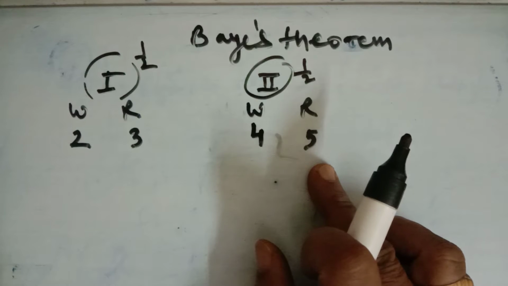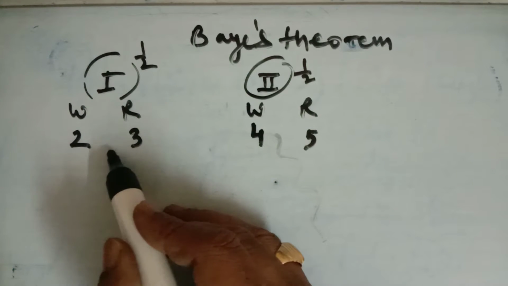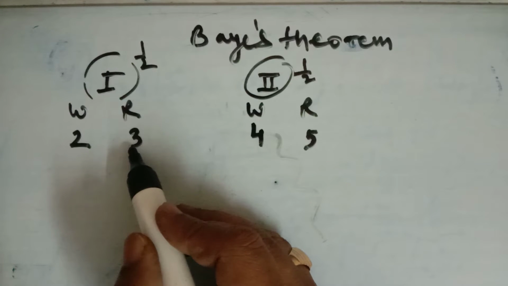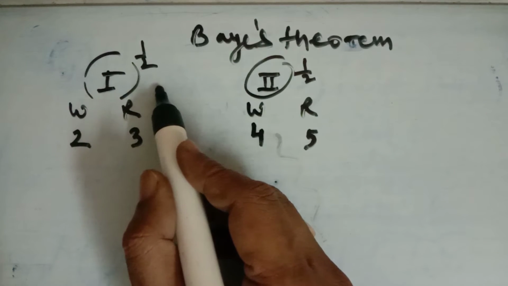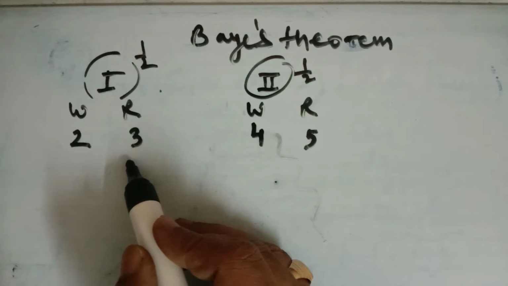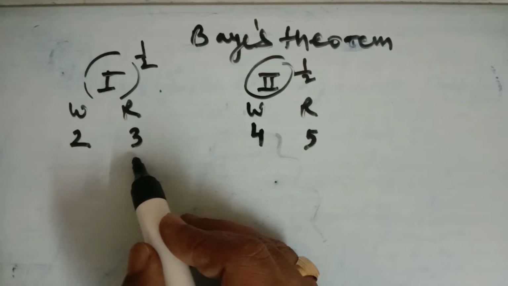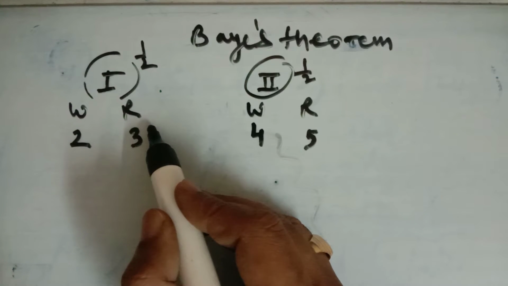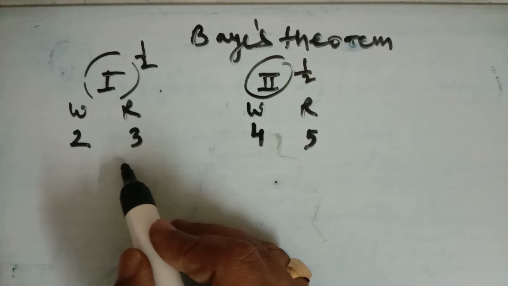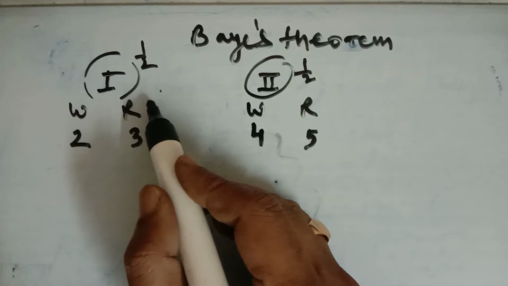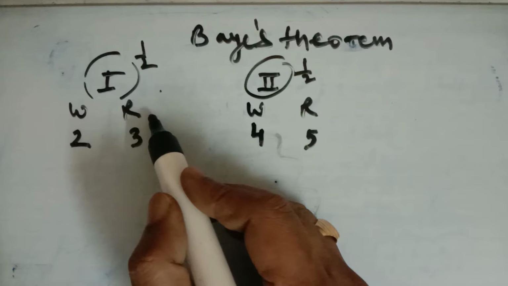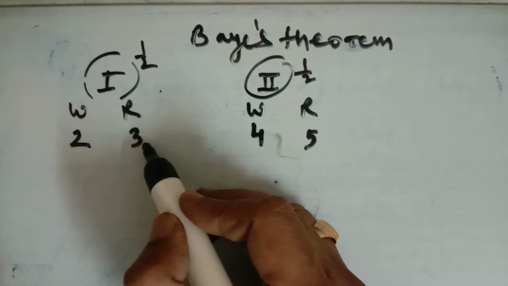Now suppose we want to find the probability of drawing a ball of a particular color from a particular bag, say the first. In other words, we can find the probability that the ball drawn is of a particular color, either white or red in this case, if we are given the bag from which the ball is drawn. Suppose bag 1 is given, then the probability of getting a white ball will be 2 upon 5, and the probability of getting a red ball is 3 upon 5.